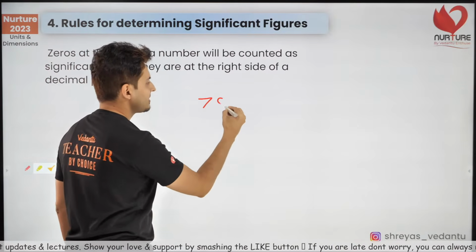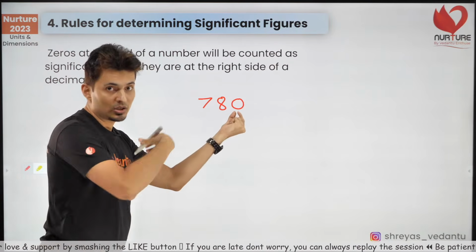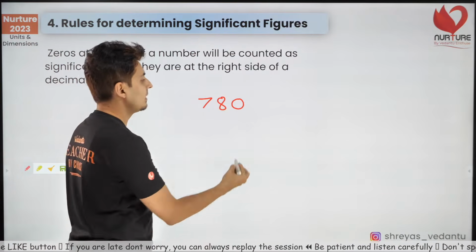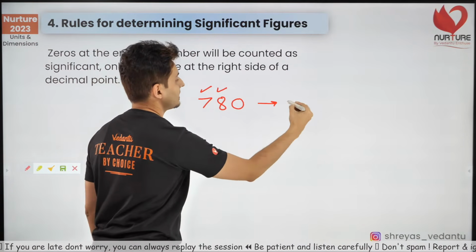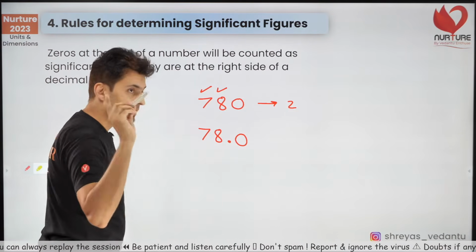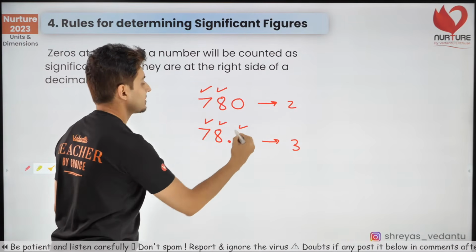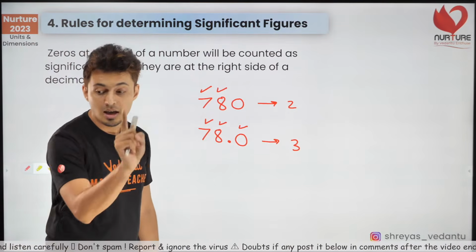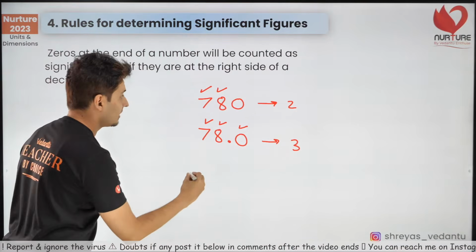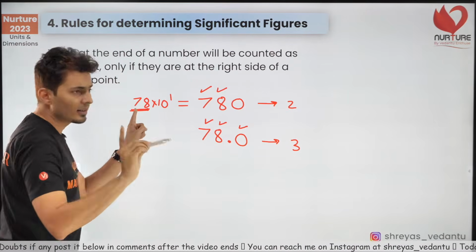Look at this. 780. This 0 is on this side, but this 0 is not significant. You should not count it because it's not after the decimal point. So here only 2 significant digits. But if I wrote it as 78.0, then it has 3 significant digits. Understand that. Similarly, this number is nothing but 78 into 10 to the power 1. Only 2 digits are there which are significant.